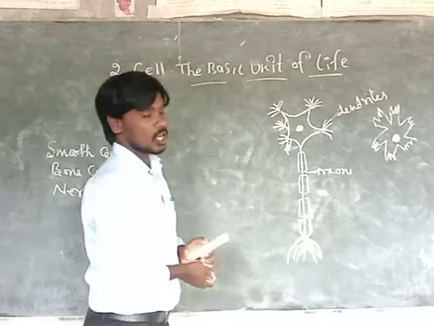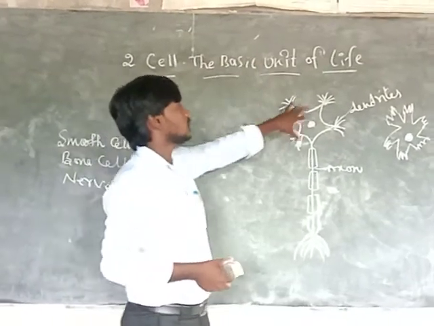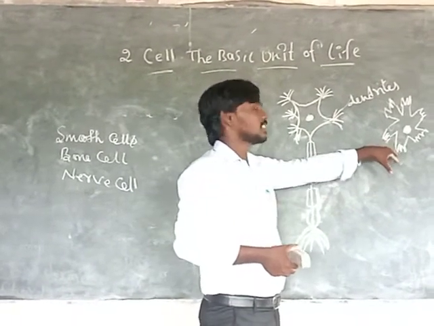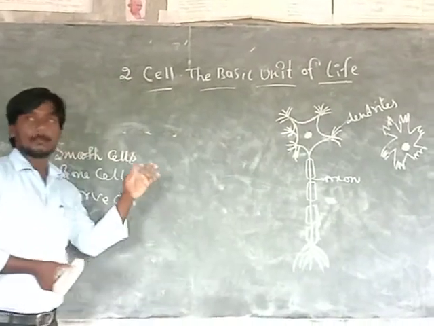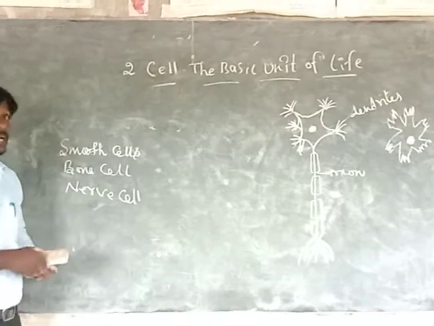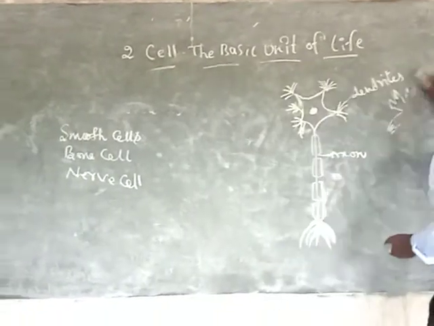This is the largest cell, the nerve cell. The nerve cell has main parts such as dendrites and axon. This is the bone cell also. One more very important type is the blood cells. What are they? Now we discuss the blood cells.